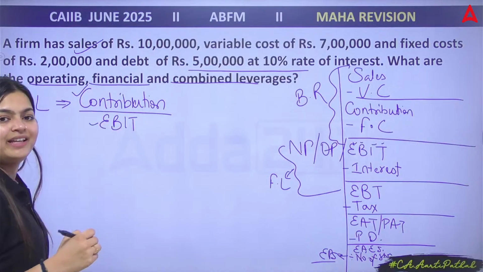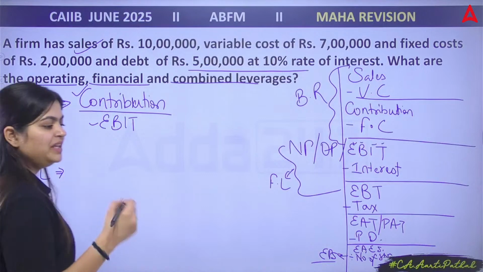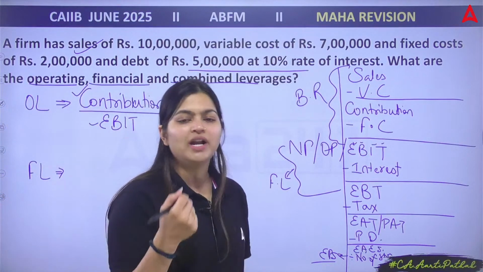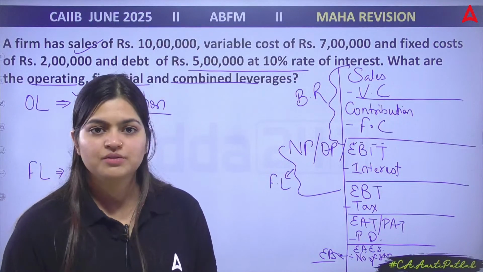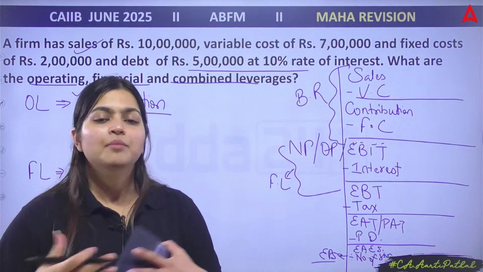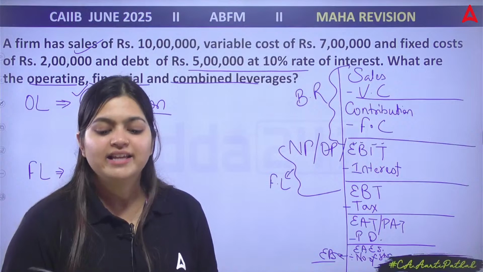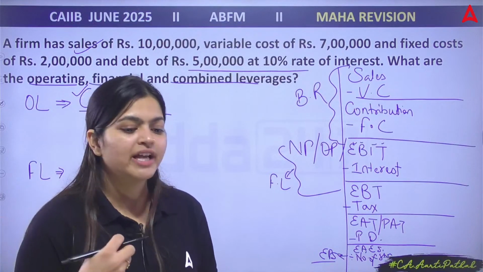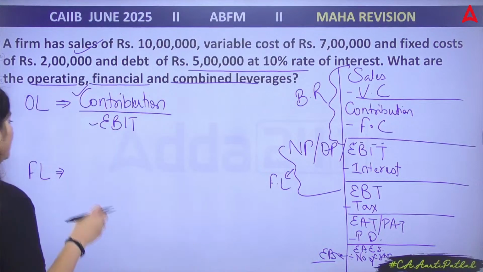So how do you calculate the operating leverage? Contribution divided by EBIT. Then financial leverage. Financial leverage means as an equity holder or as an owner, if I'm not investing any more amount, then how can I enhance my earning? I can borrow a loan. So this is financial leverage.